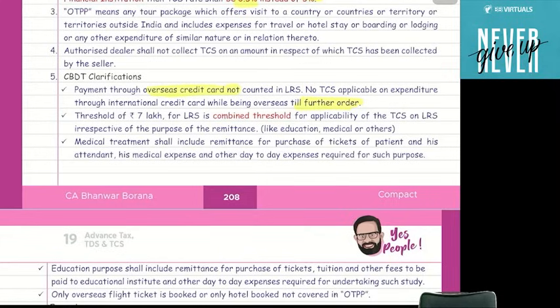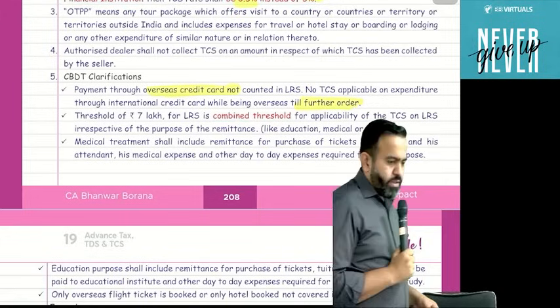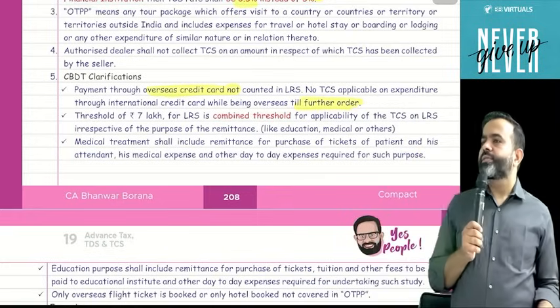First day I sent 10 lakh and TCS applied only on 3 lakh. Second day I am again sending 10 lakh but through a different dealer. Is TCS applicable or not? Yes, TCS is applicable, but on what amount? Total 10 lakh or only 3 lakh? How many people say the total 10 lakh?